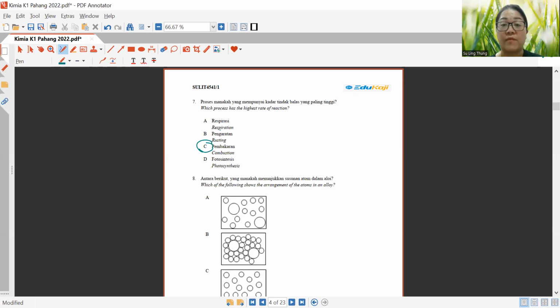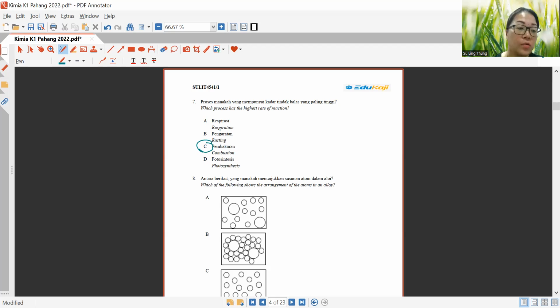So that is why it's the fastest. Respiration is a case whereby when you breathe in oxygen, the oxygen still needs to burn the food in our body. It still takes time. Rusting takes a few days to occur despite the condition that is given. And photosynthesis as well, it does take time. So the fastest here is actually combustion.